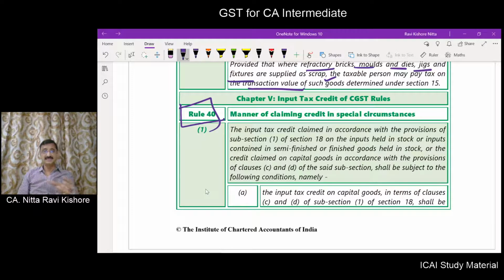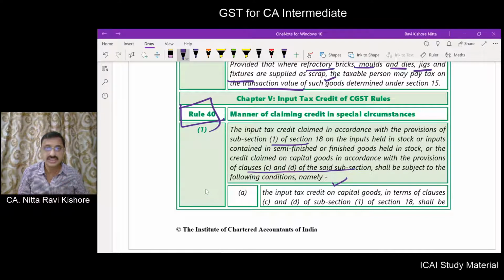It states that the input tax credit claimed in accordance with section 18 subsection 1 on the inputs held in stock or inputs contained in semi-finished or finished goods held in stock, or the credit claimed on capital goods in accordance with the provision of clause C and D of the said subsection shall be subjected to the following conditions.